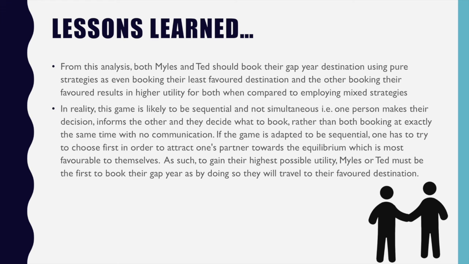In reality, this game is unlikely to be simultaneous and more likely sequential, i.e., one person makes a decision, informs the other, and they decide what to book, rather than both booking at exactly the same time with no communication. If the game is adapted to be sequential, one has to try to choose first in order to attract one's partner towards the equilibrium which is most favourable to themselves. As such, to gain their highest possible utility, Miles or Ted must be the first to book their gap year, as by doing so, they will travel to their most favoured destination.